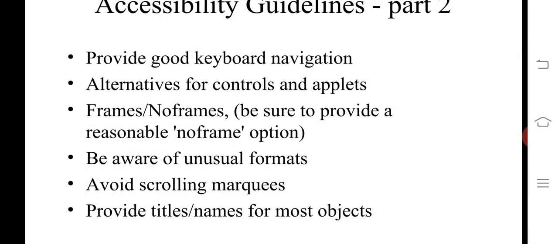Accessibility guidelines part 2. Good keyboard navigation and alternatives for controls and applets. Provide a reasonable non-frame option for frames. Be aware of useful formats. Avoid scrolling margins. Provide title names for most objects.